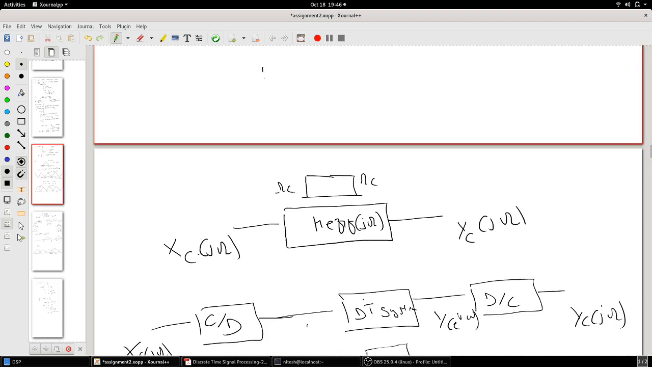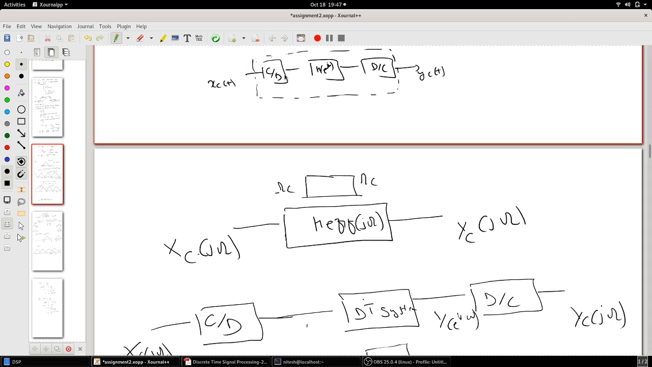You have a system which is C to D, and then you have a filter which is h of e raised to j omega in the discrete time, and a D to C. So what exactly is happening is, there is a continuous time signal being inputted and a continuous time signal being outputted. Now this acts like a black box. Although you are converting it into discrete time, for the person who is looking at it from the outside, there is a continuous time signal going into the system, and a continuous time signal going out of the system. So this acts like a continuous time system.